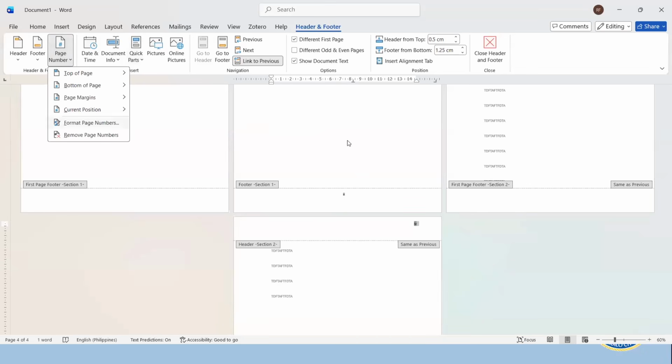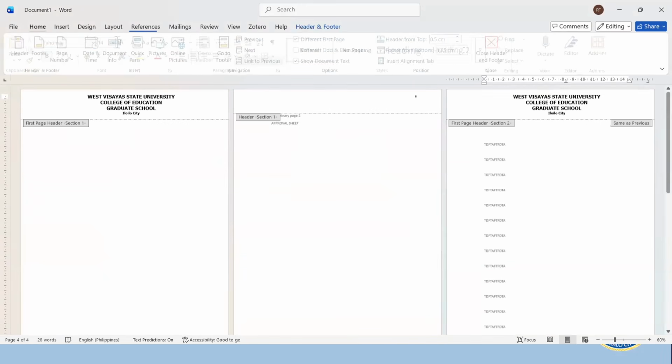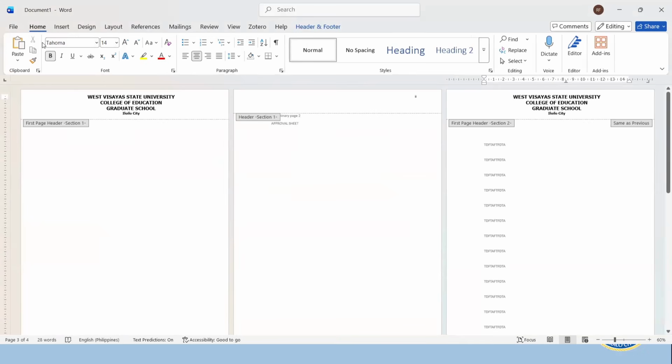Go to page number, format page number, and the number format should be this. Okay, go to home, Tahoma 11. Definitely it's not going to be bold. There you go.